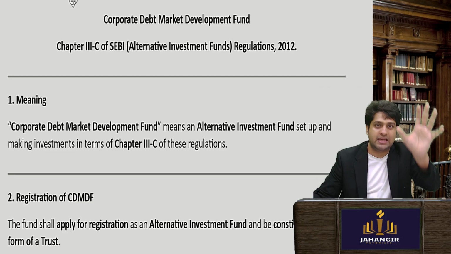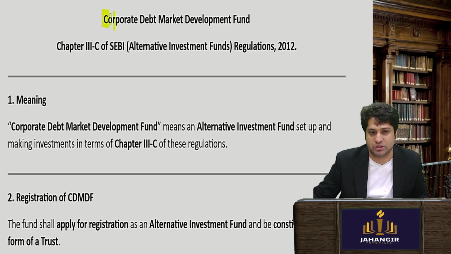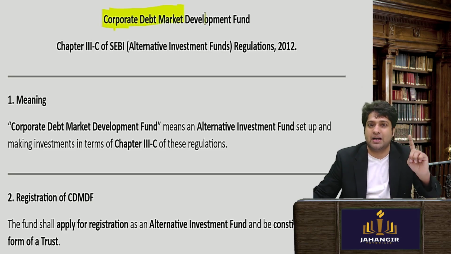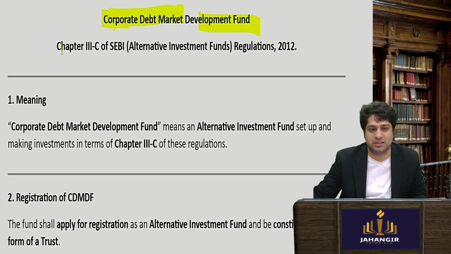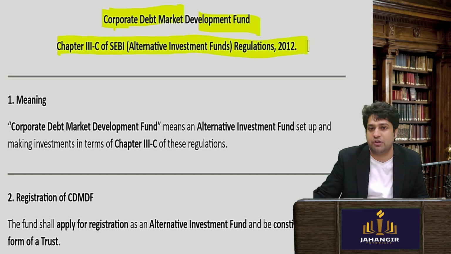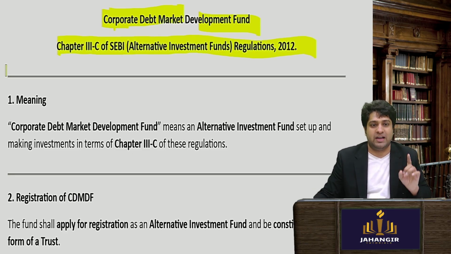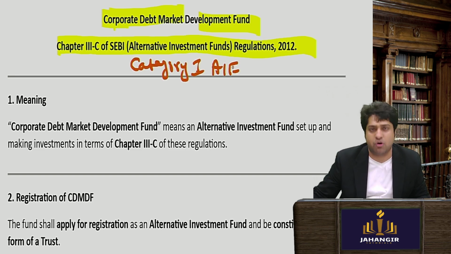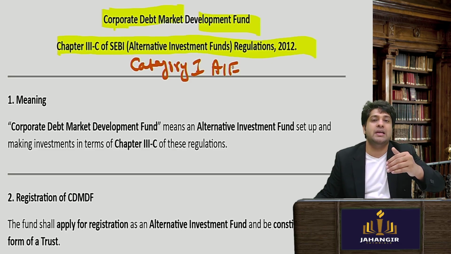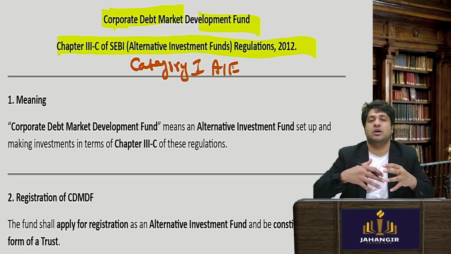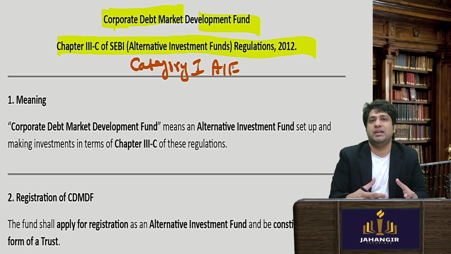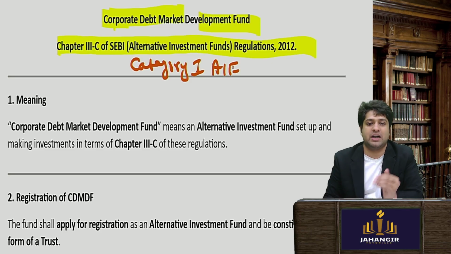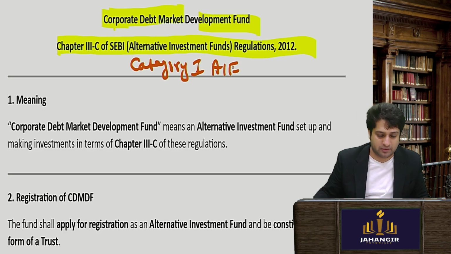I've explained the key points to you initially. So this is a corporate debt market development fund. It comes under chapter 3C of the AIF Regulations 2012. It comes under Category 1 AIF, alternative investment funds, which are normally any kind of fund which is socially and economically beneficial for the country. That comes under Category 1.